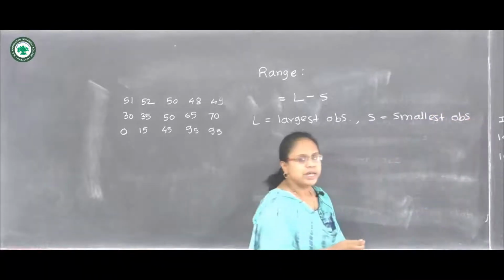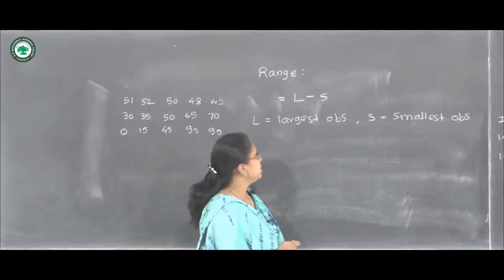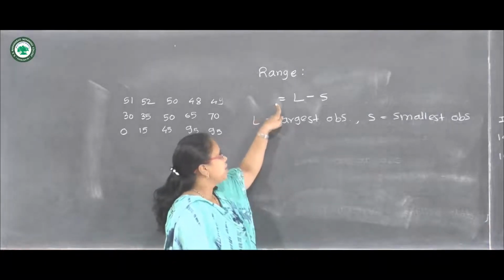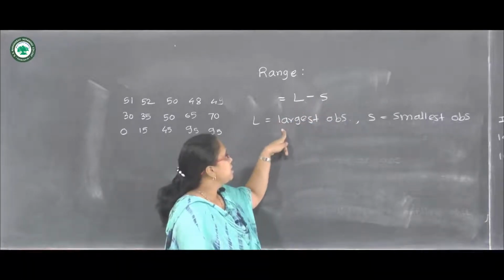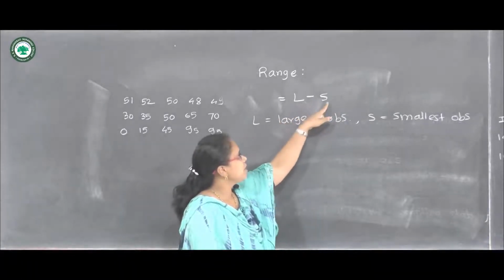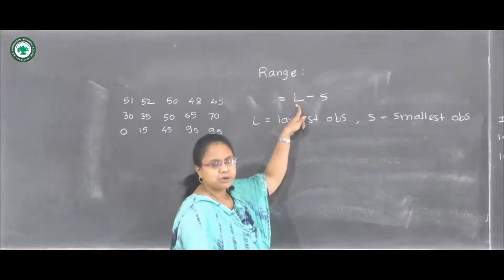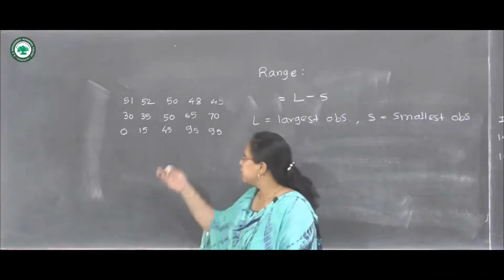This is very easy and simple to understand. Range denotes the variation in the data by subtracting the smallest observation from the largest observation.